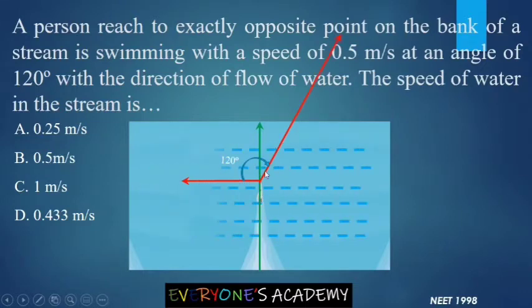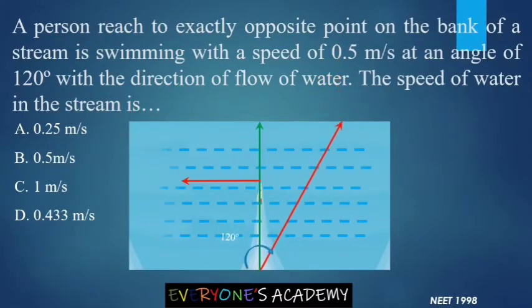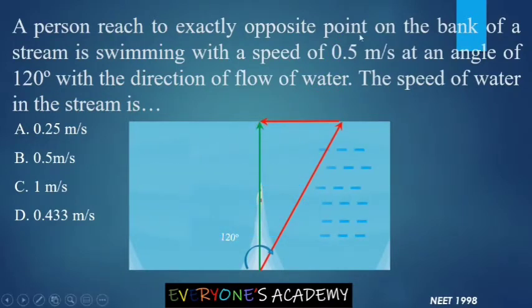This is the direction for the swimmer. He is swimming in this direction and the river flow is in this direction. Because of addition of these two vectors, the net resultant is in this direction, that is perpendicular to the stream. Let us rearrange these vectors, we will get this. So the value of this river flow should be such that the swimmer will come back to the straight or perpendicular direction automatically, even if he is swimming in this direction.